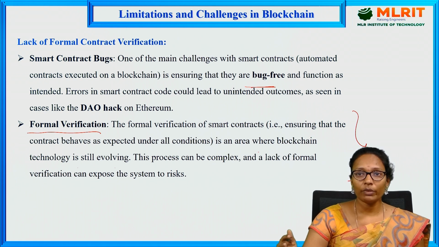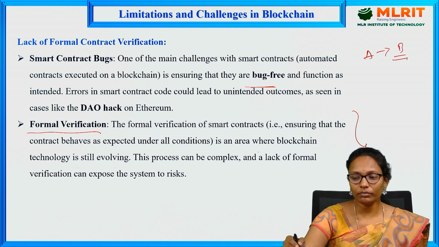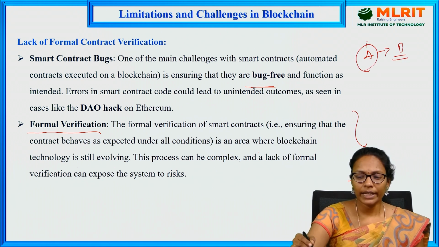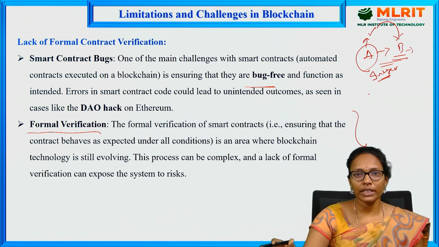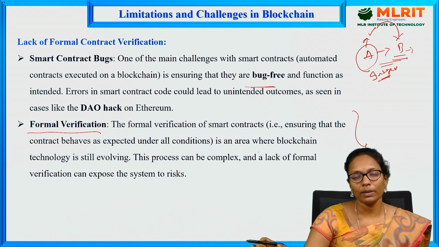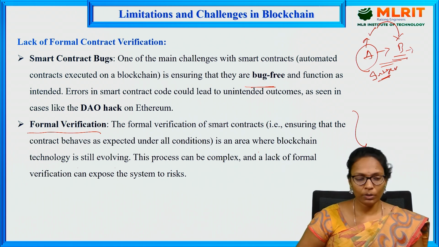But here, verifying formally means you need to check the functionality also, whether it is functioning properly or not. For example, I'm transferring funds from account A to account B. Without checking whether A has sufficient funds, I'm trying to transfer. Then again, it leads to a bug. Integer overflow: an integer accepts values within a range, but if it goes out of range, again it is a bug. Something like that, which cannot be caught by syntax errors or a compiler, should be verified formally before deploying this smart contract onto the blockchain.